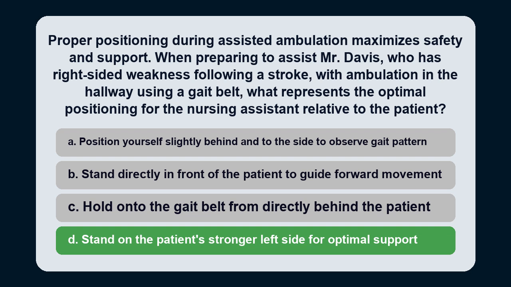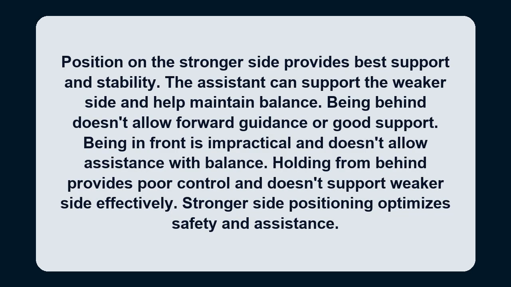The answer is D. Position on the stronger side provides best support and stability. The assistant can support the weaker side and help maintain balance. Being behind doesn't allow forward guidance or good support. Being in front is impractical and doesn't allow assistance with balance. Holding from behind provides poor control and doesn't support weaker side effectively. Stronger side positioning optimizes safety and assistance.